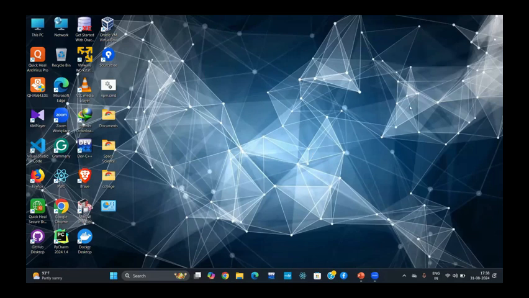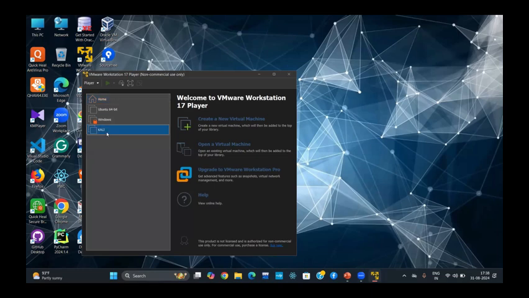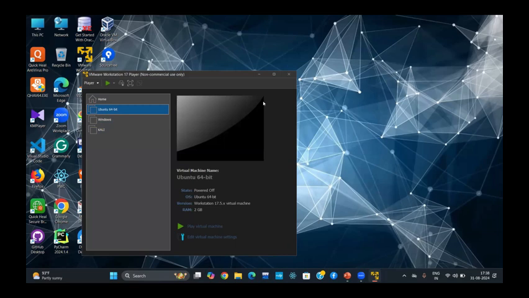Yes. Here you can see the symbol of VMware Workstation. If I click here, you can see Kali Linux is installed and Windows is installed. Ubuntu 64-bit is installed. If I want to use one, I play the virtual machine.